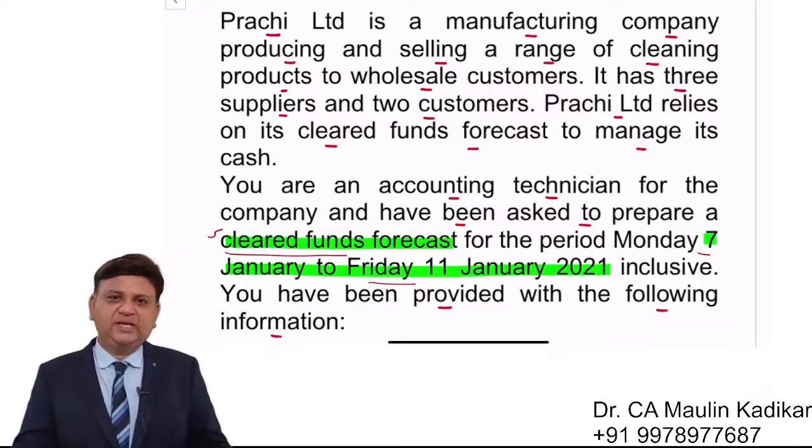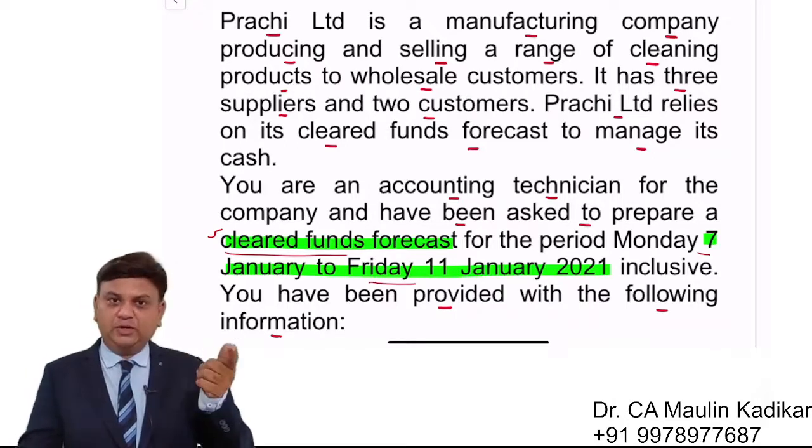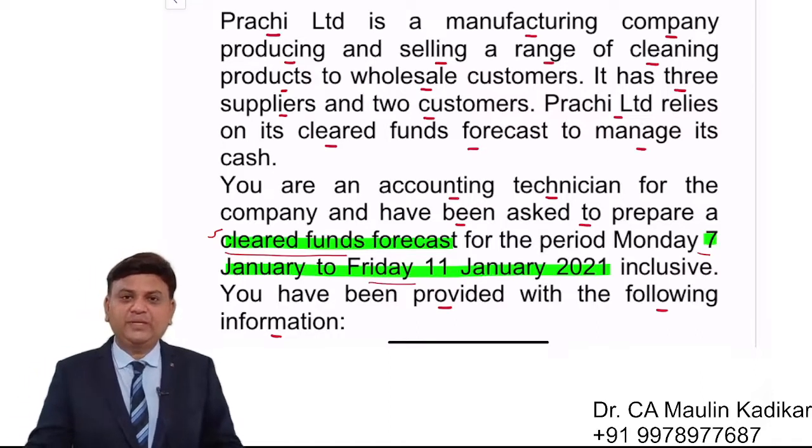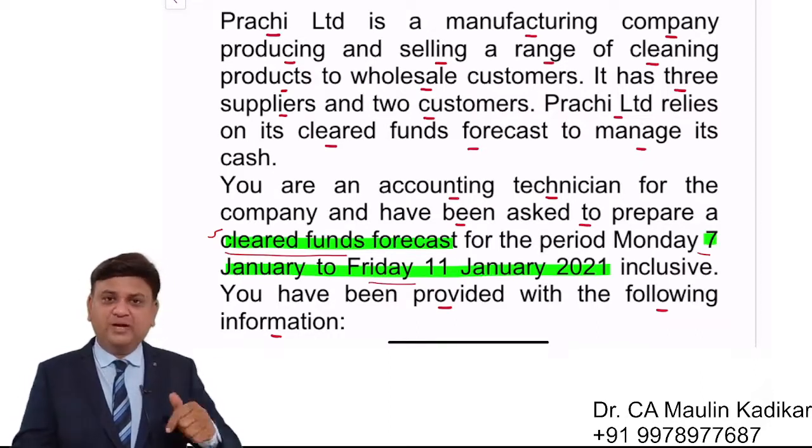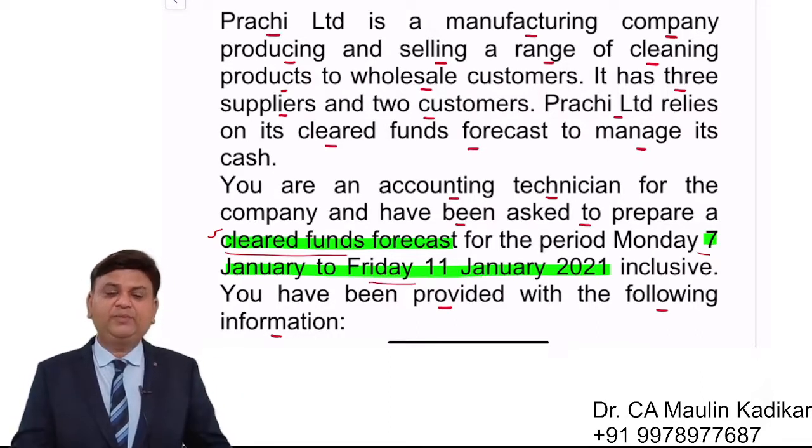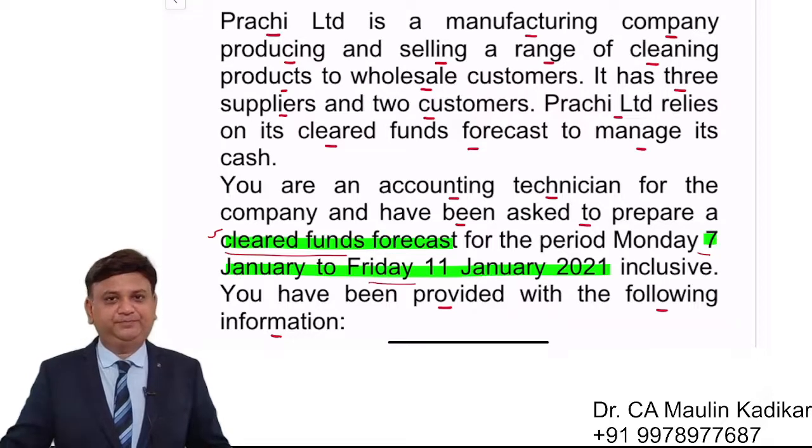So in short, we are required to prepare the statement from the passbook point of view, from a bank point of view, showing the closing balance we would be having on a daily basis. That is what we understand.